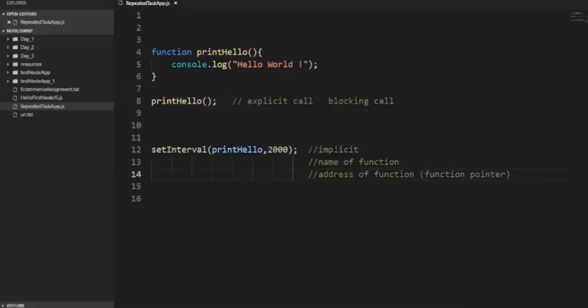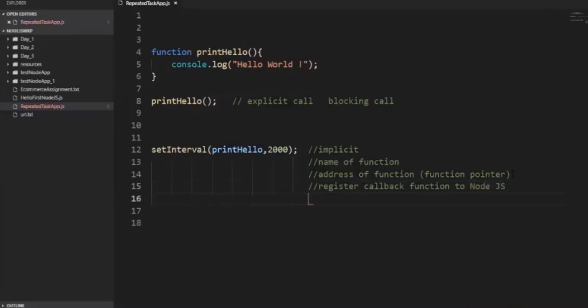Those of you who started your career using C programming know that any function we can call by passing the address of the function. This kind of function call is called dynamic invocation, or runtime invocation. Using the setInterval function, I'm giving the address of the function, and that address of the function is automatically invoked after 2 seconds. This kind of thing is called registering a callback function to Node.js.